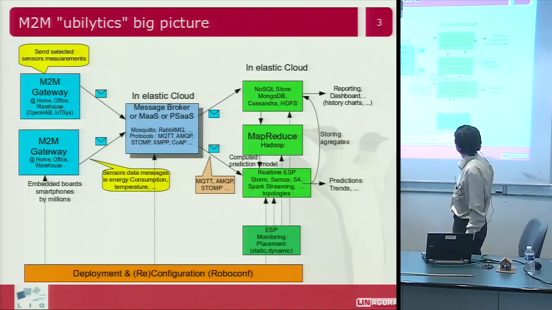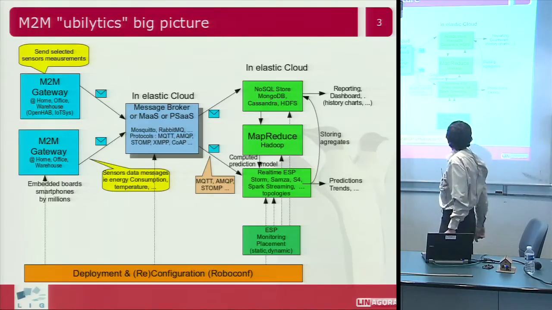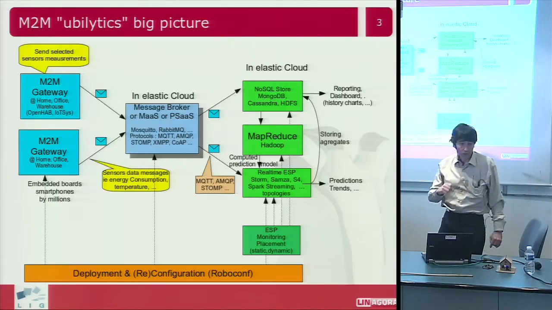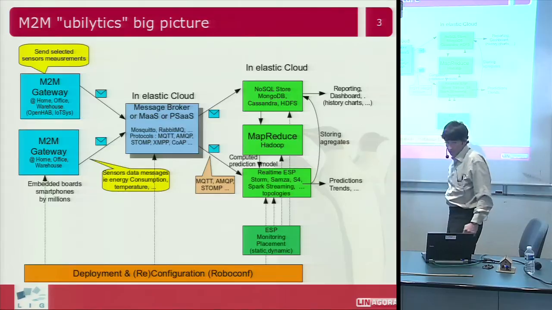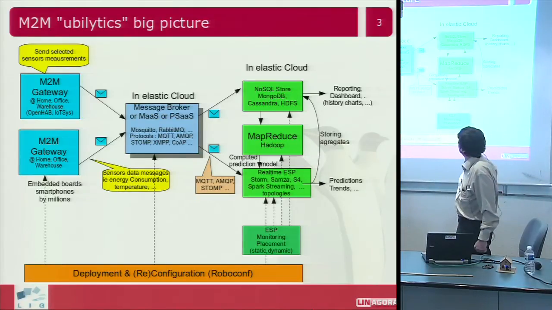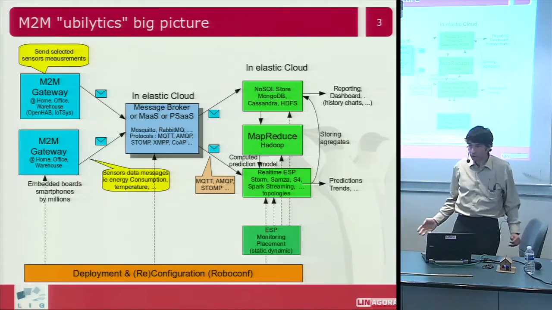Okay, so for that, they work with technologies like MapReduce, like some real-time data flow management. Currently they use Storm to do that. Some NoSQL databases like MongoDB or Cassandra. So the kind of technology that are getting mainstream now in the cloud arena.